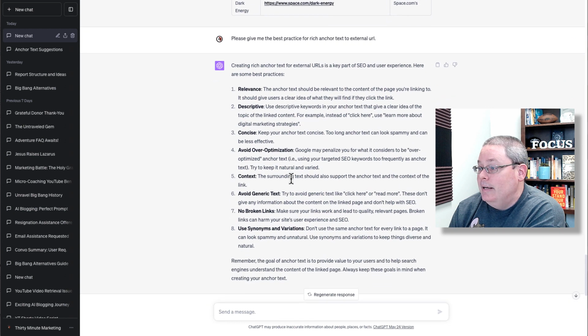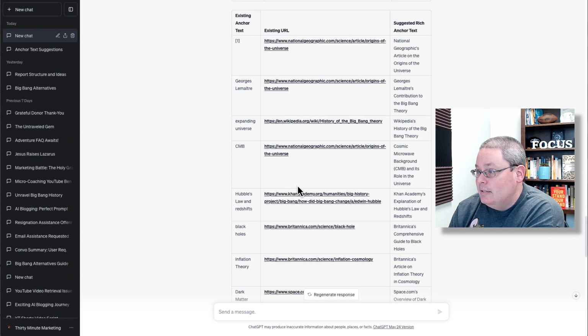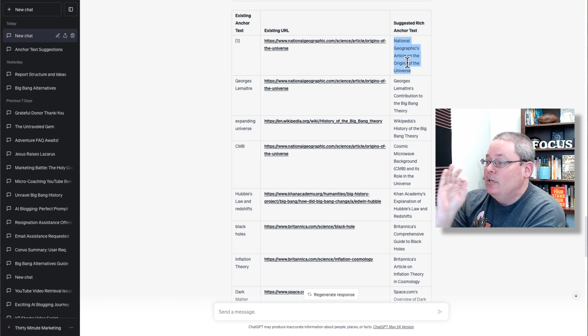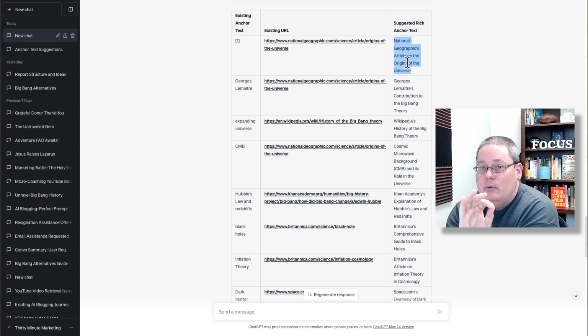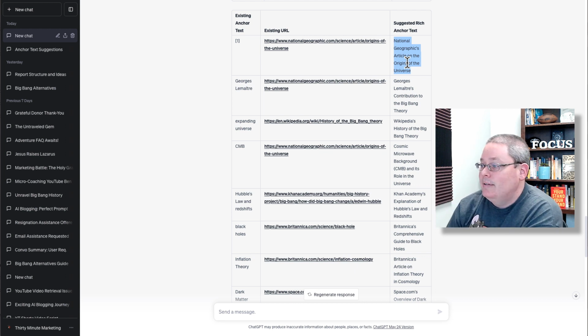And then what I did is I said, okay, after I looked at some of this rich anchor text in the table, its suggested rich anchor text was basically, it just took the title of the URL or the blog post of the URL maybe, or what it thinks is the title based upon the URL. In this case, you can see National Geographic's article on the origins of the universe. The next one is George Lemaitre's, or Lemaitre's, I don't know how to pronounce that, contribution to the Big Bang Theory. You can see here, this is the name of the person, the scientist.